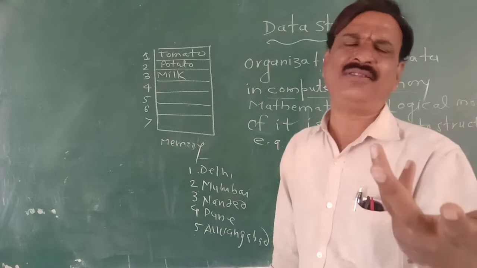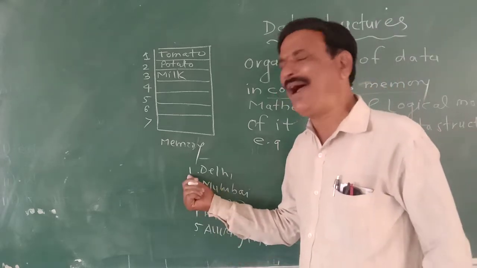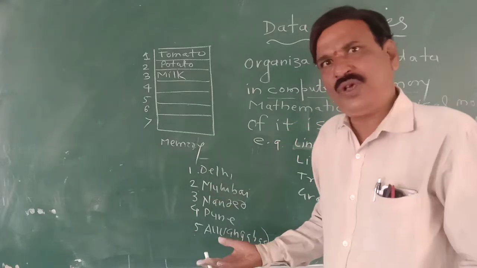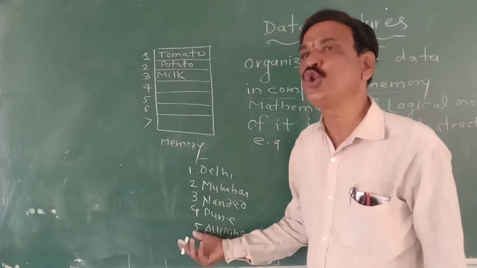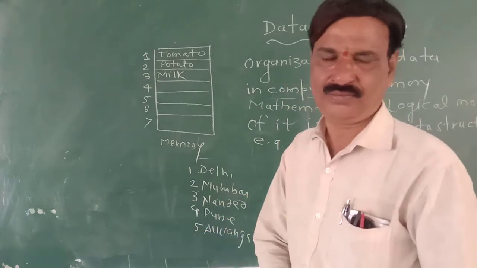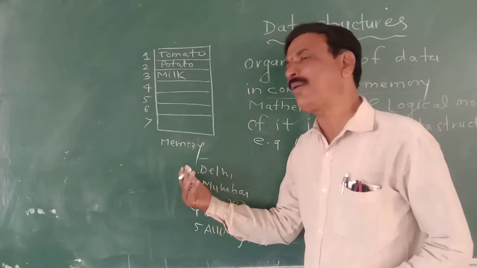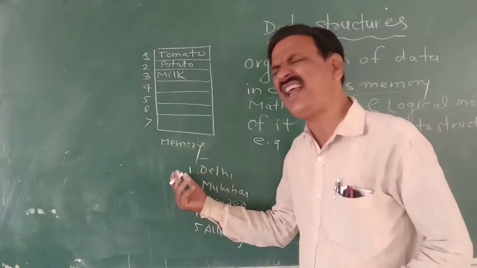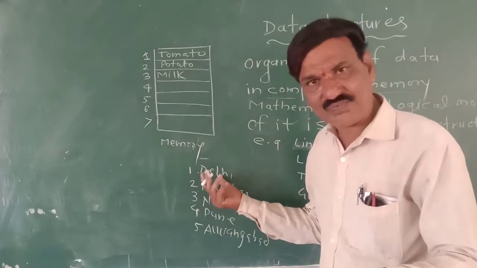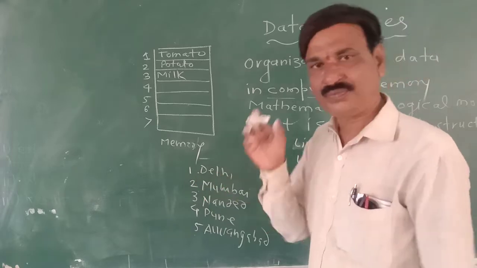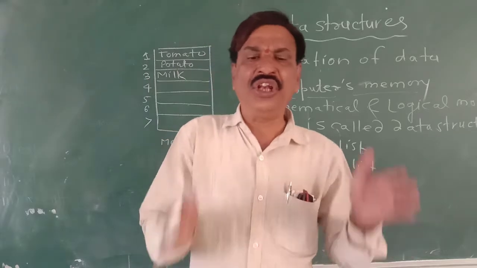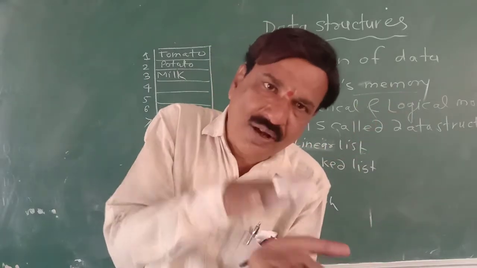So who is first element? Obviously shown by smallest index. Who is the last element? Obviously referenced by, shown by largest index. So lower bound, upper bound, smallest index 1, it indicates the element that is first element. So in linear list, if the question is asked, who is the first element?